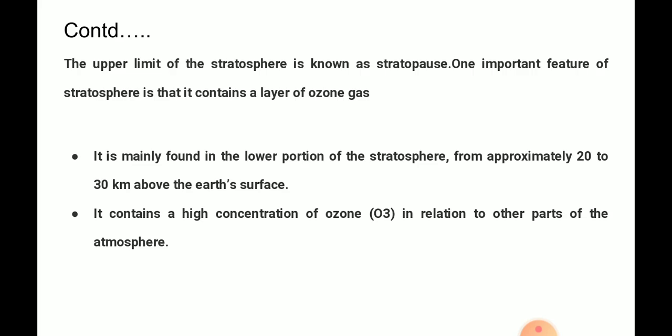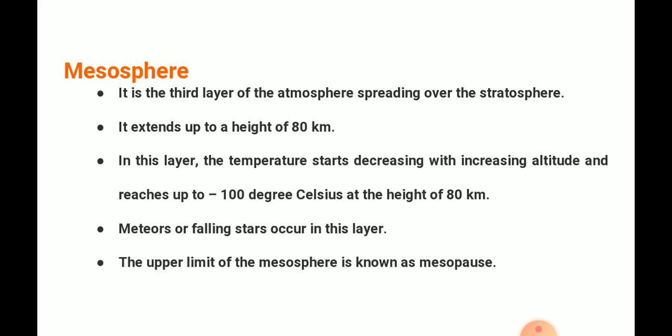The upper limit of the stratosphere is known as the stratopause. One important feature of the stratosphere is that it contains the ozone layer, ozone gas. The high concentration of ozone in relation to the other parts of the atmosphere is found in this layer, the stratosphere.